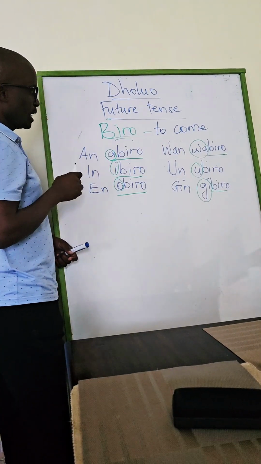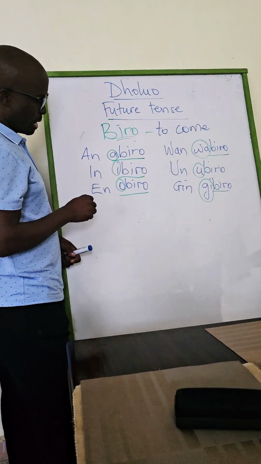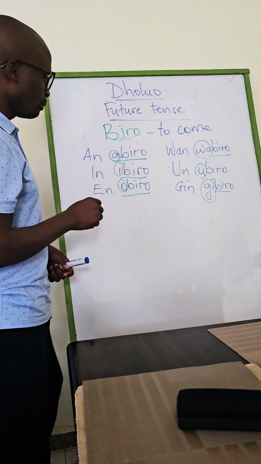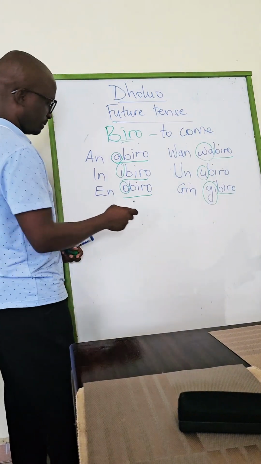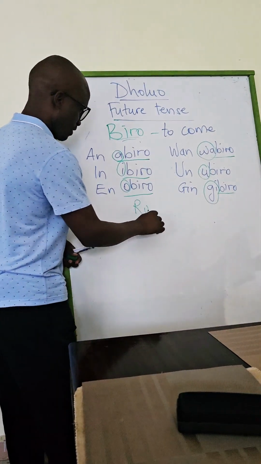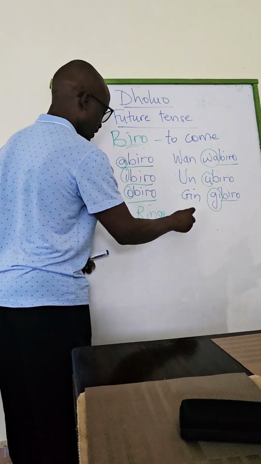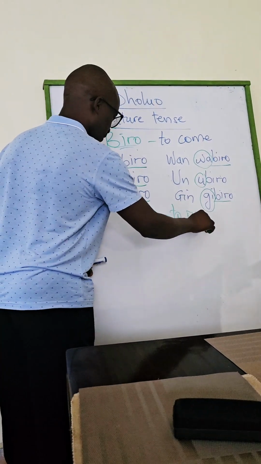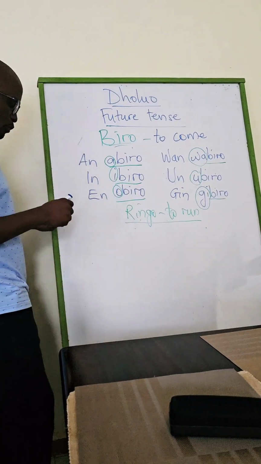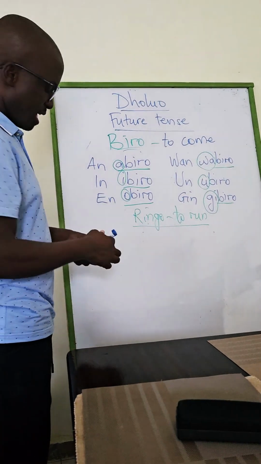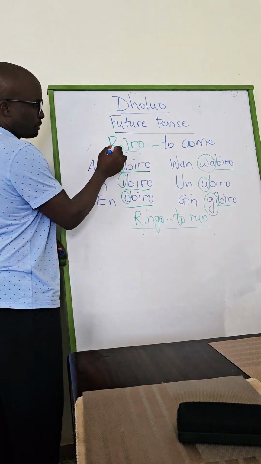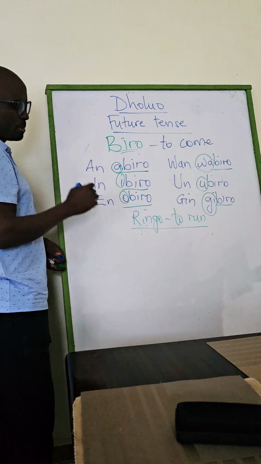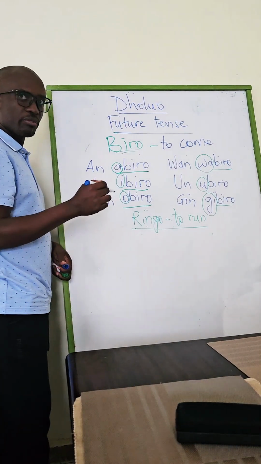So if you want to say, let's use another verb. Last time we talked about which verb? Ringo. And we said it means to run. So if you want to say, I will run, then you take the verb biro, which is the auxiliary verb, and follow it with the verb that you want to say.